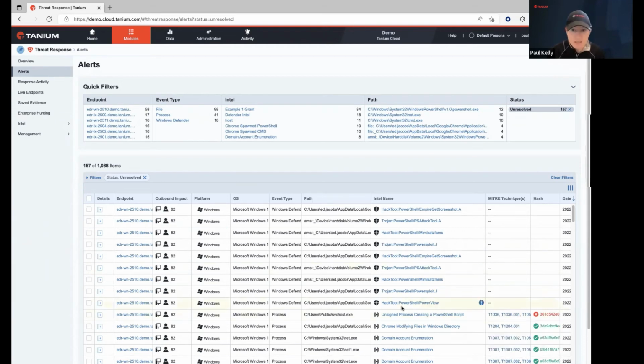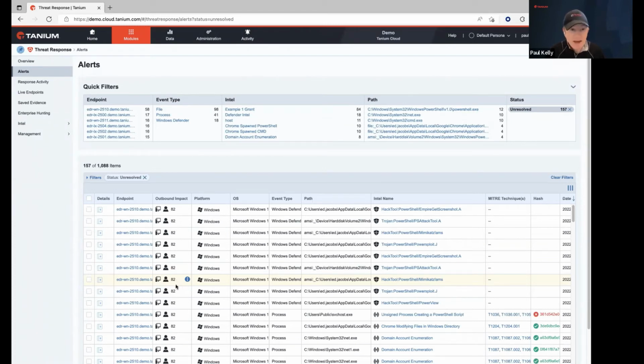And this one, I just want to show you a little bit more of the details about this. This is typically what someone would do here, they would just glance at this, look at the outbound impact, and you'll see another view of it, but really this is actually showing you an impact score. What is the lateral movement potential of this particular threat? And that's 82 users. I mean, that's huge, right?